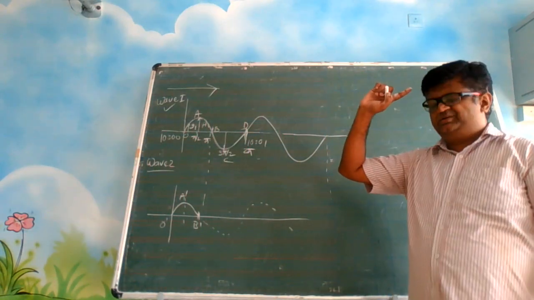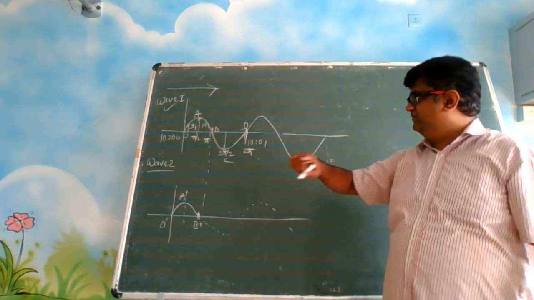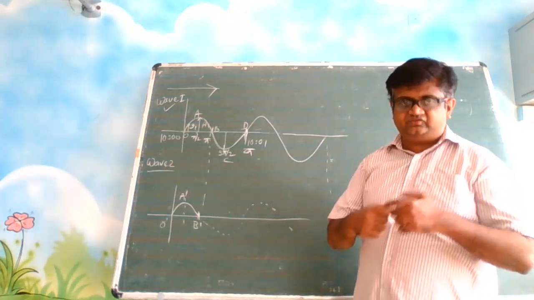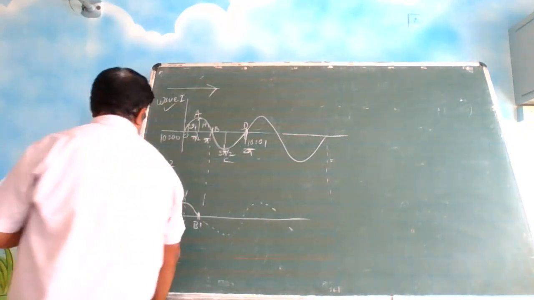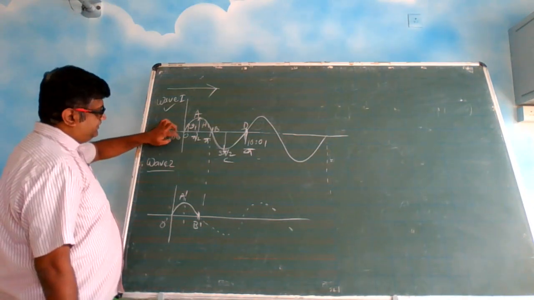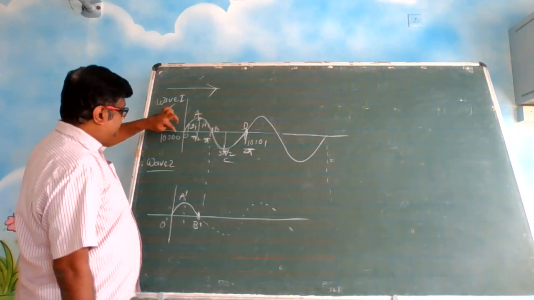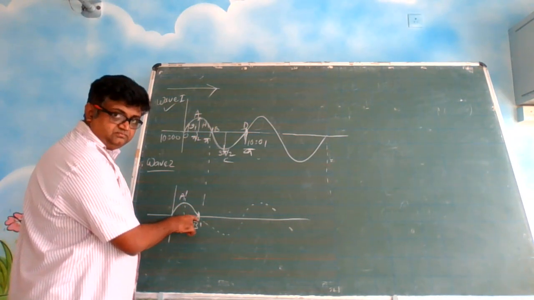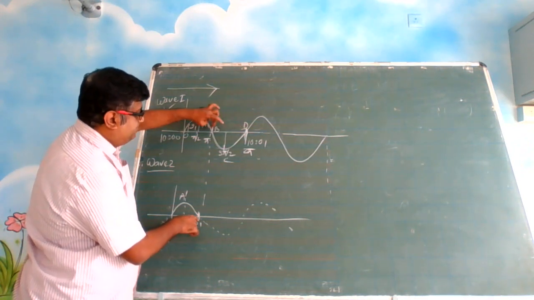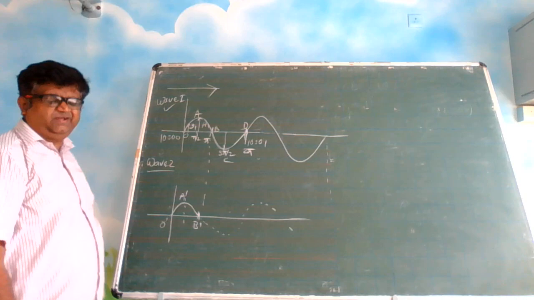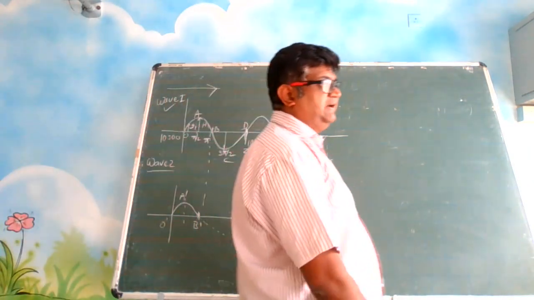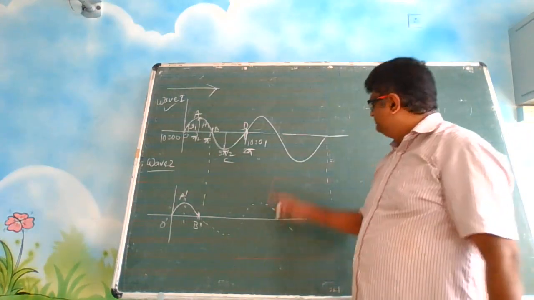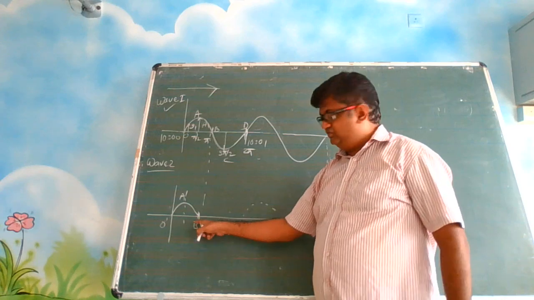In the first case, the phase difference. What is phase difference? Phase of this wave and phase of this wave. Take the difference. That is the phase difference. So in this situation, from here to here, when wave 1 was at D location, this wave was at B location. So there was a gap of pi radians. So the phase difference is pi, or 180 degrees. When it is 180 degrees, what is happening? Here displacement 0, here also displacement 0.